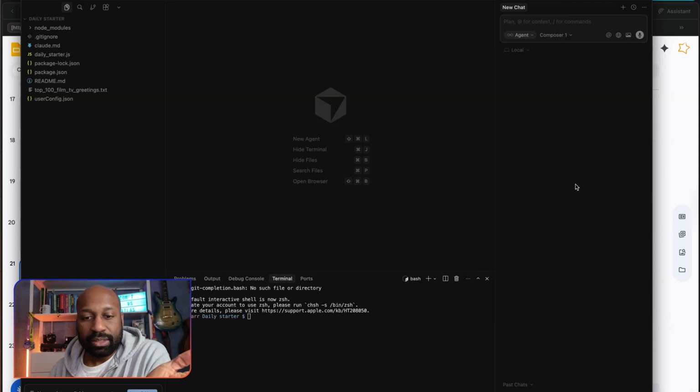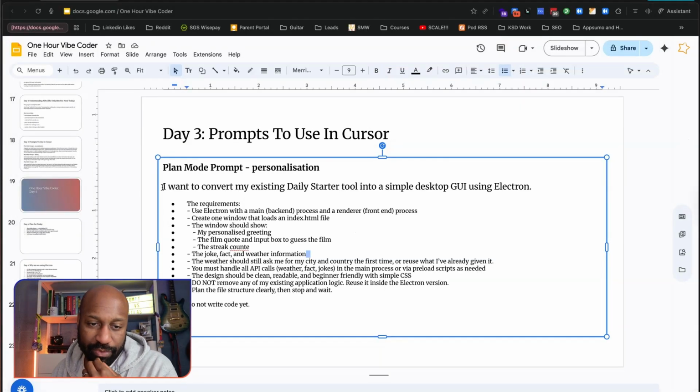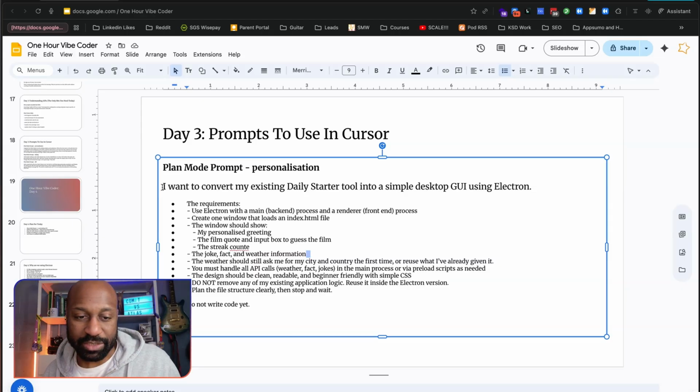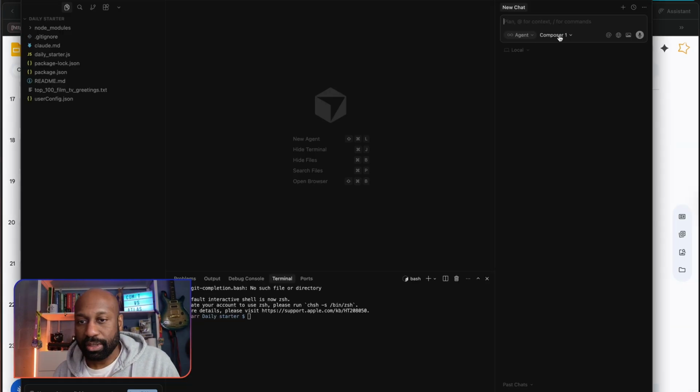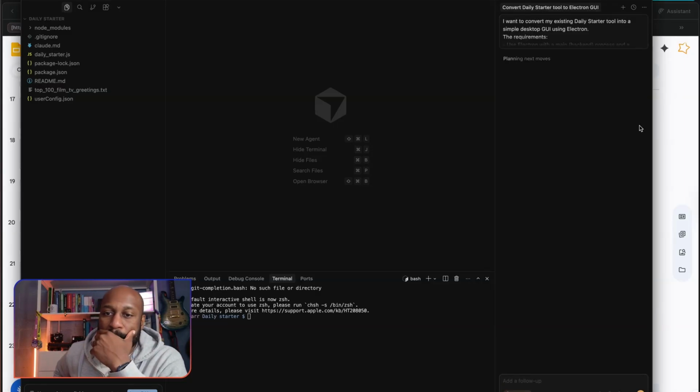Beautiful. So I've got a prompt to run, which I prepared before. I want to convert my existing Daily Starter tool into a simple desktop GUI, graphical user interface. That's what GUI means. It means it looks pretty, using Electron, as we've discussed before. I'm going to copy all this, go into plan mode, paste that in, say do not write code yet, and then click go.